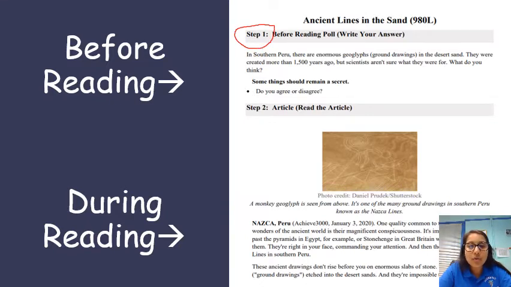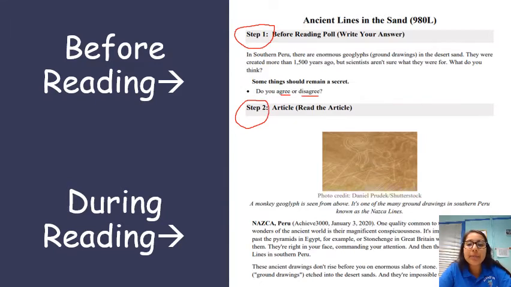and each article has all of the steps labeled on there for you. So the first article that you'll be covering for reading is titled Ancient Lines in the Sand. As you engage in this article, you want to respond to whether or not you agree or disagree in the before reading poll.